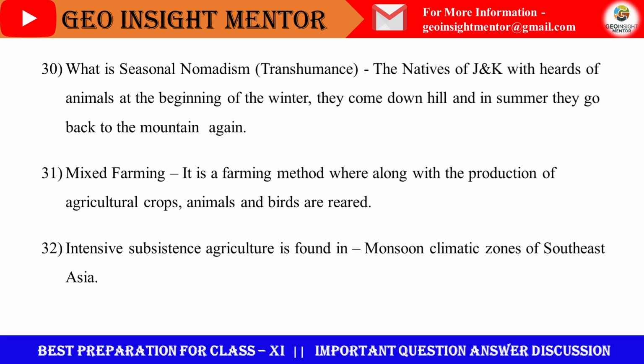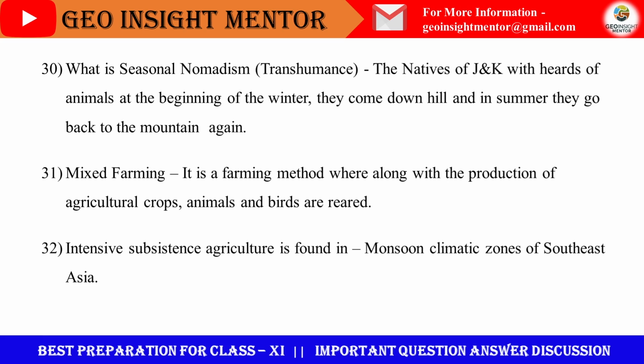What is mixed farming? It is a farming method where along with the production of agricultural crops, animals and birds are reared. Intensive subsistence agriculture is found in the monsoon climatic zones of Southeast Asia, which are famous for it.